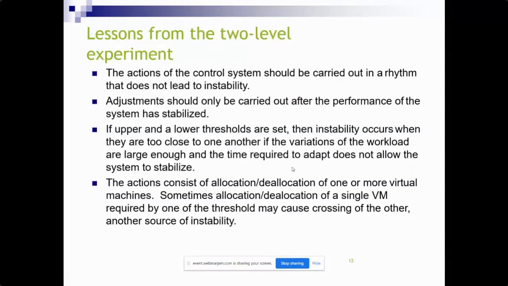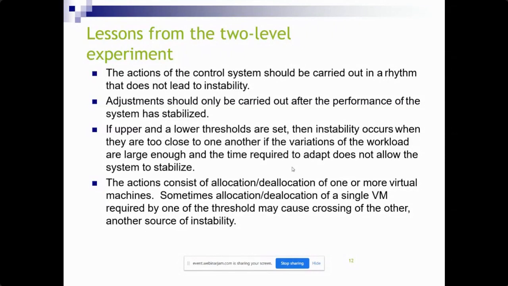And we are having different VMs here. So here, the actions of the control system should be carried out in a rhythm that does not lead to instability, and adjustments should only be carried out after the performance of the system has stabilized. We're having two thresholds, upper and lower threshold. When they are set, instability occurs when they are too close to one another, if the variation of workload is large enough and the time required to adapt does not allow the system to stabilize.